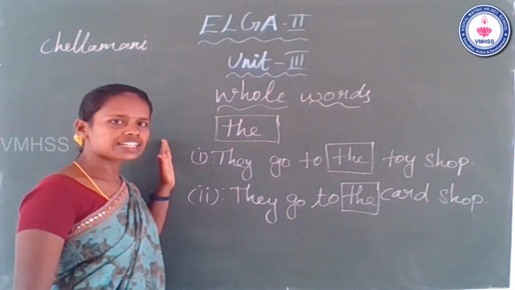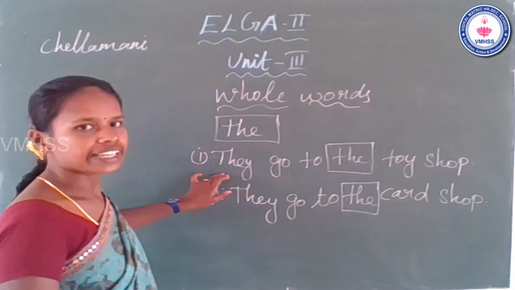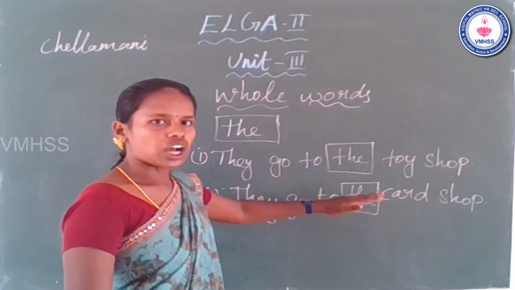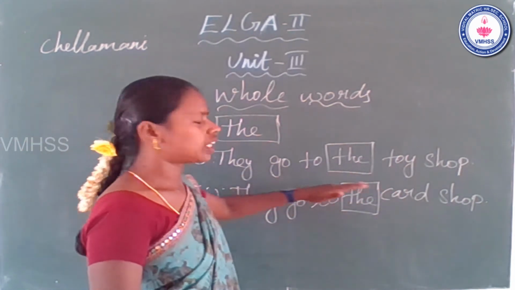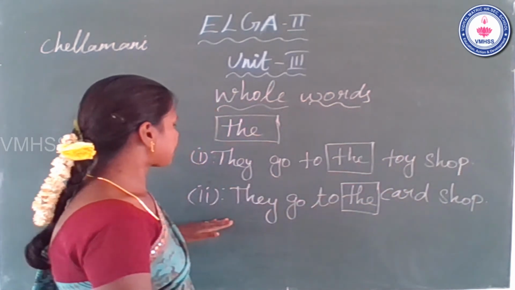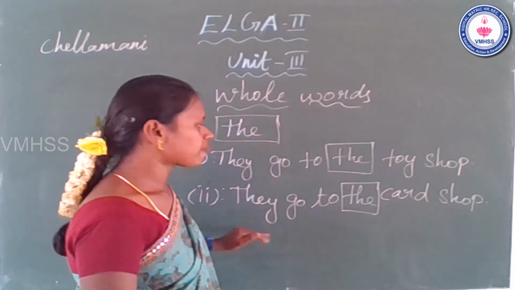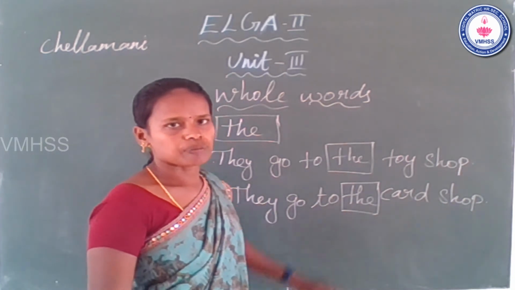The first whole word is the. Next you will see the example. The first example is they go to the toy shop. See the second example. They go to the card shop.